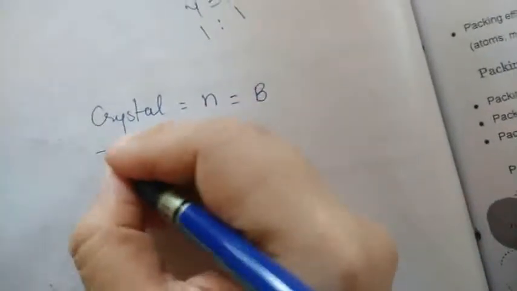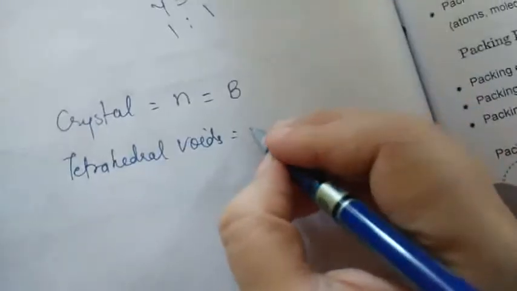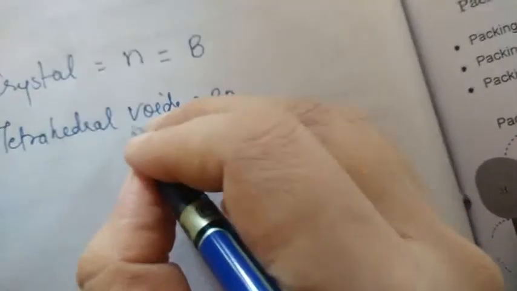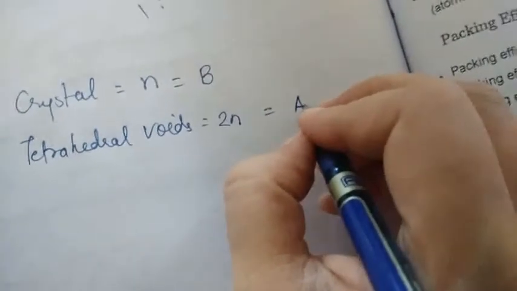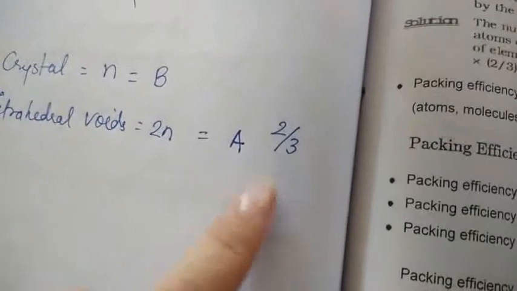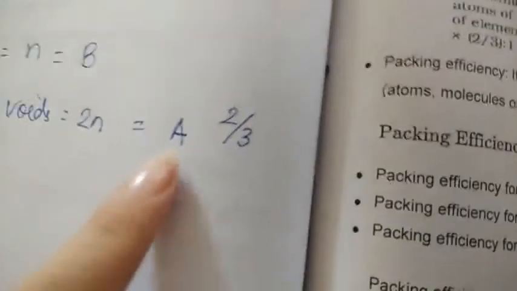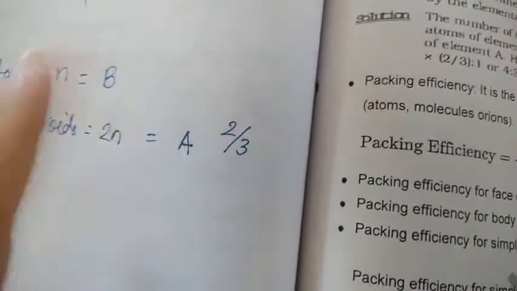And they are saying here we have tetrahedral voids. Tetrahedral voids are always 2n. So at the tetrahedral voids, what is there? A is there. But how much is it occupying? It is occupying 2/3 of the voids, not the entire, but 2/3 of the voids. It means if there are, say, 50 voids, A is sitting in 2/3 of 50.